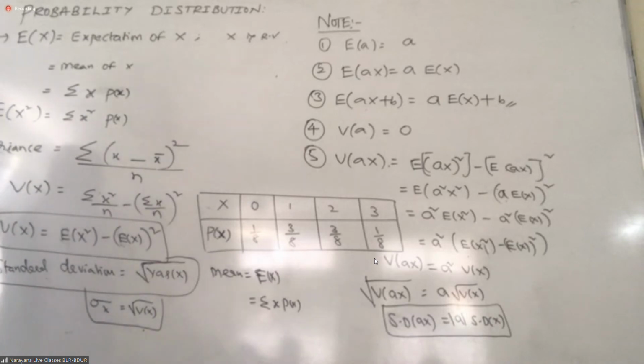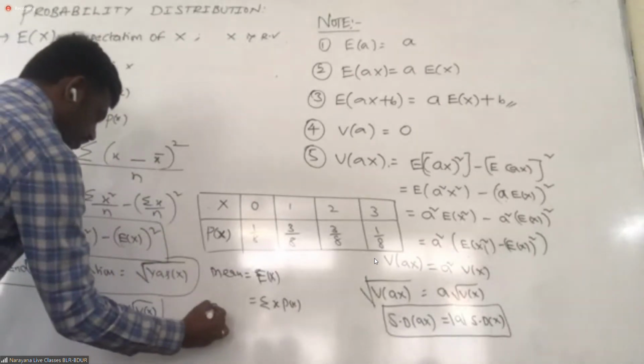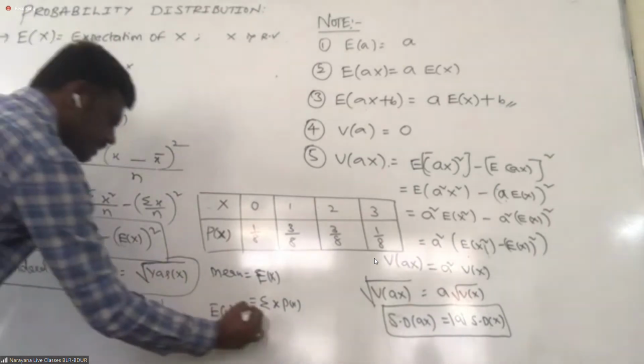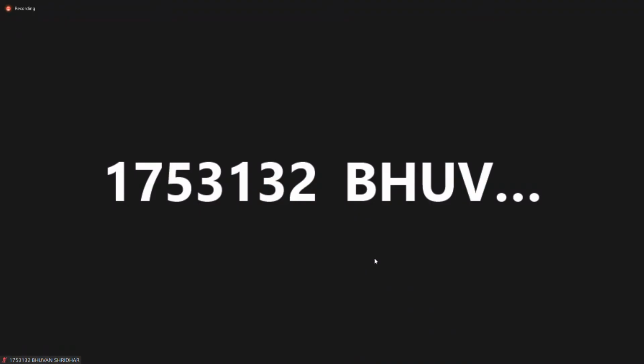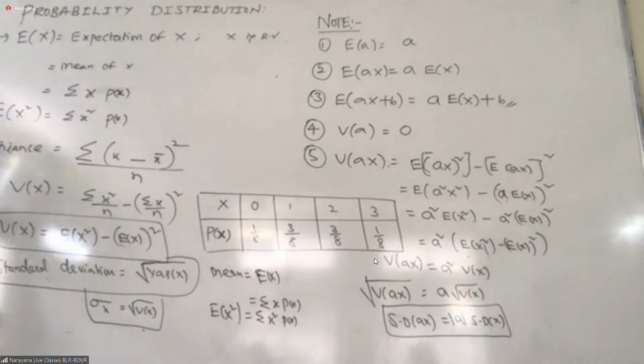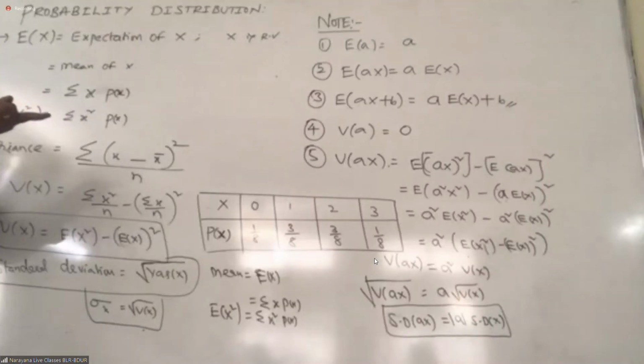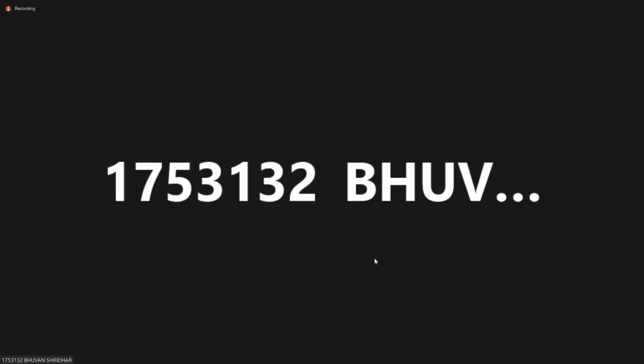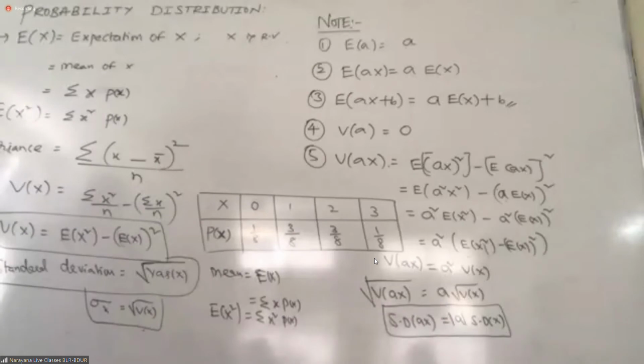Okay. Now, that is the textbook part. But maybe I want the expectation of X square also. Can you tell me the answer? What is the formula for the expectation of X square? Sigma x square into p of x. Square only the variable, not the probability 1 by 8. So 0 square into 1 by 8, 1 square into 3 by 8, 2 square into 3 by 8, 3 square into 1 by 8. What is the expectation of X square?